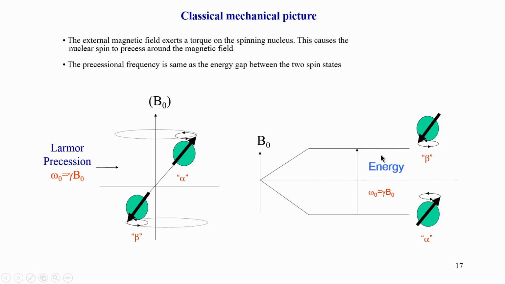So, you can now see a connection coming out between the classical way of looking at the NMR phenomenon and the quantum mechanical way. We will now exploit this connection to understand the phenomenon of resonance. What is very important to note is that this precessional frequency, the angular frequency of the movement, is the same as the frequency needed for the molecule to jump from the ground state to the excited state.